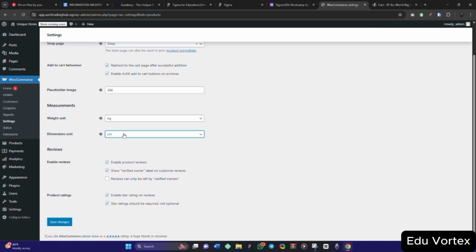Now it depends on what you are selling. Maybe you are selling something that deals with length, that's where you can be using centimeter. If you are selling something that deals with kilogram, like weight, you can be using this option. But if you are selling clothes, accessories, you might not necessarily need all these.